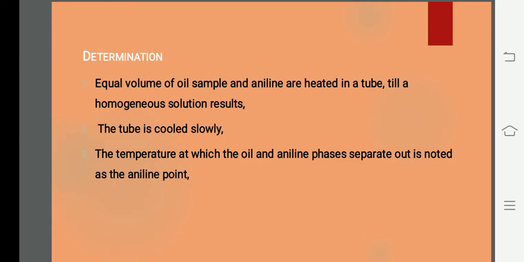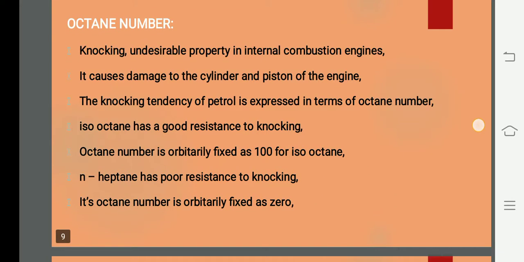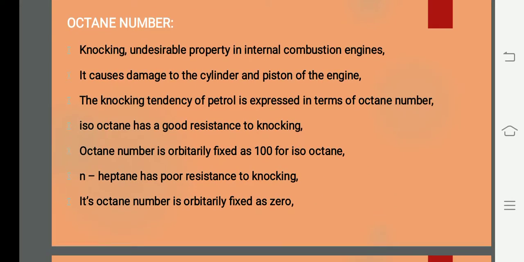I'll repeat. How to determine aniline point is, you take equal volume of the liquid fuel and aniline, then you have to heat it until you get a homogeneous mixture. Then you slowly cool the mixture. After cooling, what happens is, at a particular temperature, both the liquids will separate into two immiscible liquids. It will be separating off. That particular temperature is noted as aniline point. Is it okay? Next one, we are going to see what is said to be octane number.